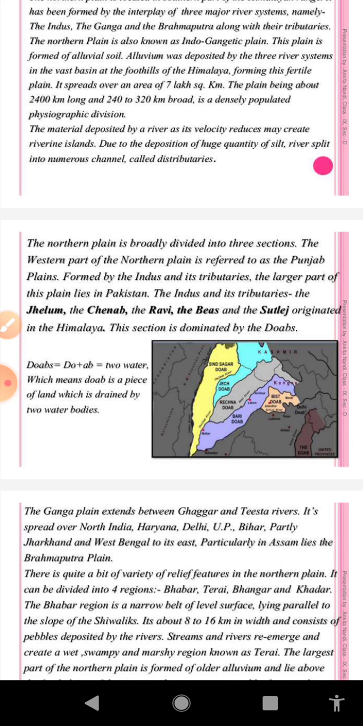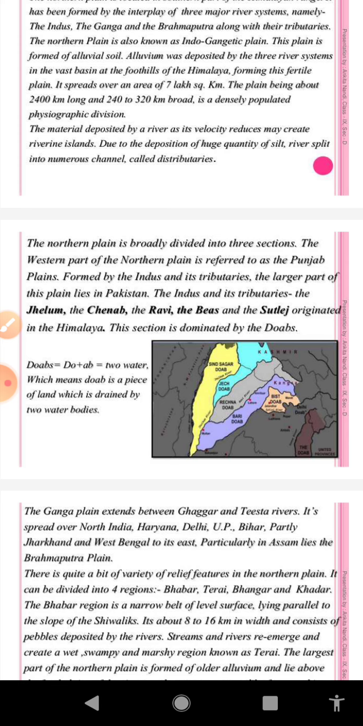So these are the three basins into which we can divide the Great Northern Plain of our country. First, let us discuss the Indus Basin. With regard to the Indus Basin, it constitutes the western part of the Great Northern Plain of our country, and it is referred to as the Punjab Plain.